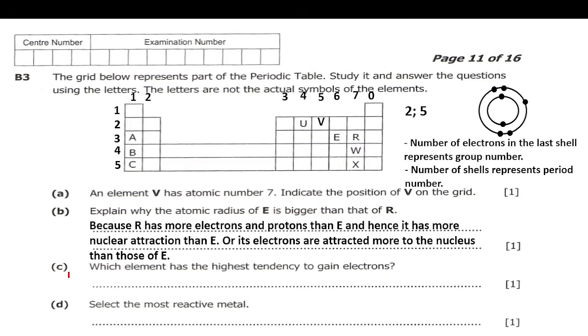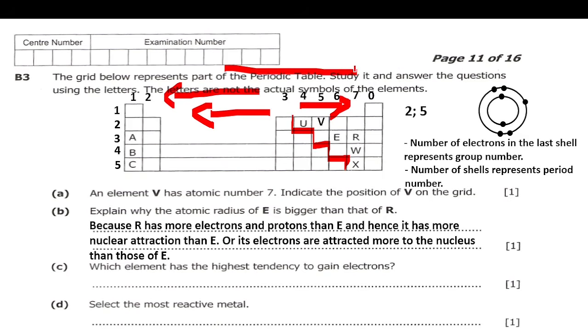Then C, which element has the highest tendency to gain electrons? What you should know here is that metallic atoms lose electrons while non-metallic atoms gain electrons. So when we make the zigzag line, going in this way you have metallic, going in this way we have non-metallic. As you go this way, the ability to lose electrons increases. As you go this way, the ability to gain electrons increases.